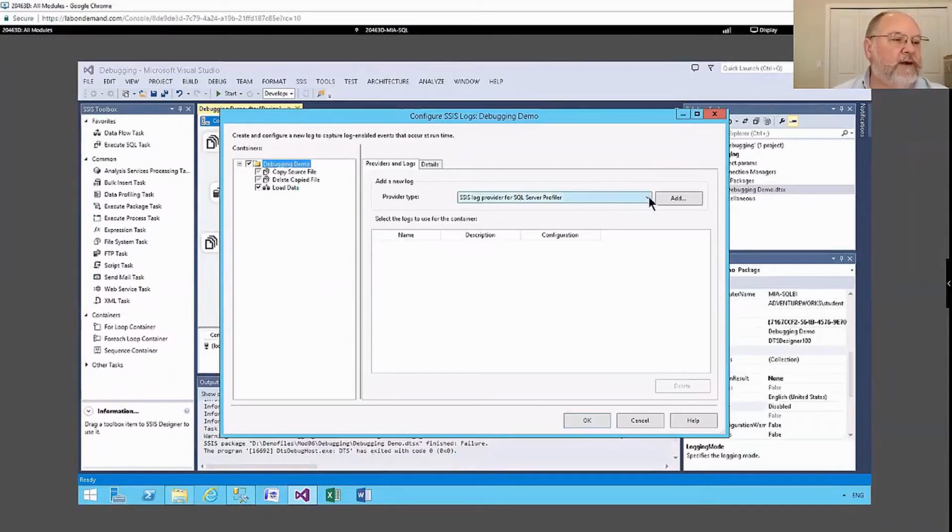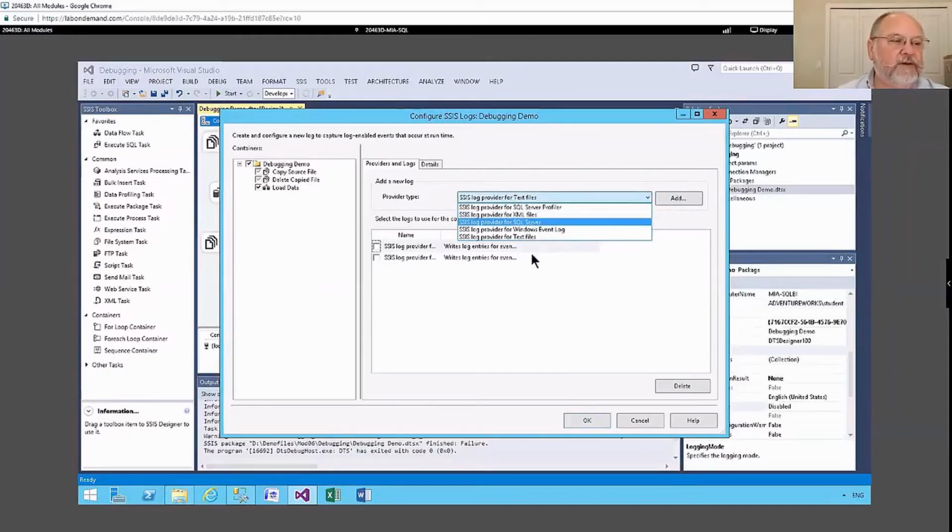Here are our providers that I mentioned. I'll just add a couple. I'll add one for SQL Server, and I'll add one for text files. You could add all you wanted. Each one of them has its own configuration settings, but the text file, XML file, and SQL Server profile are just file connection managers. SQL Server is just a database connection manager, and Windows Event Log has no configuration at all. It just writes to the log, so I don't need to configure anything.